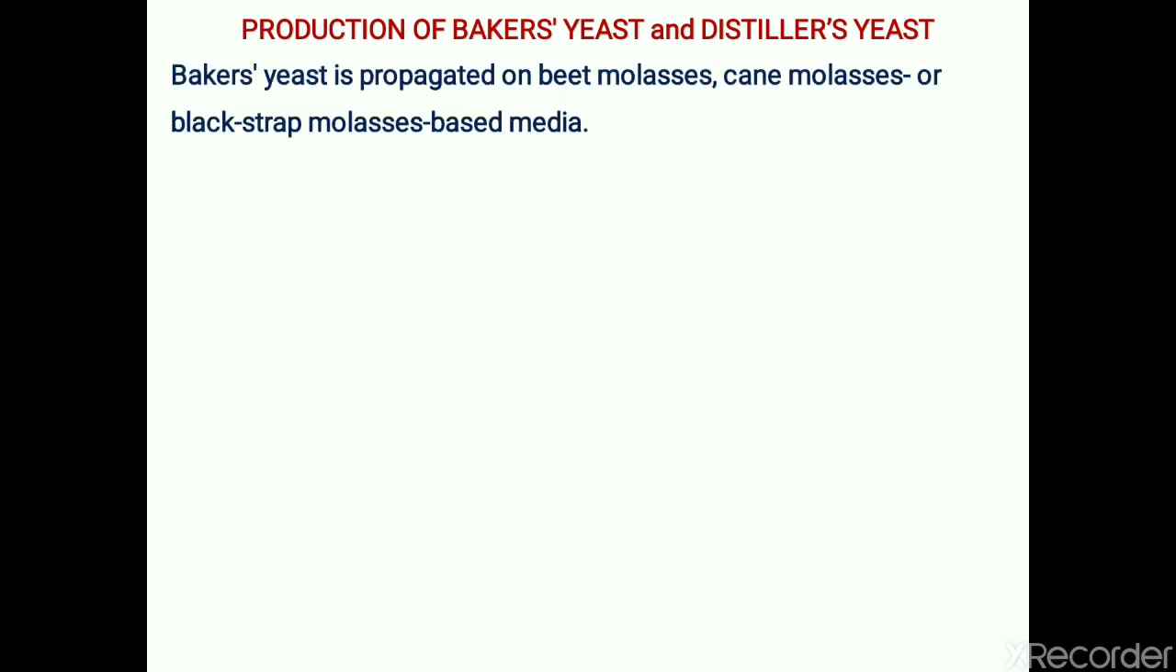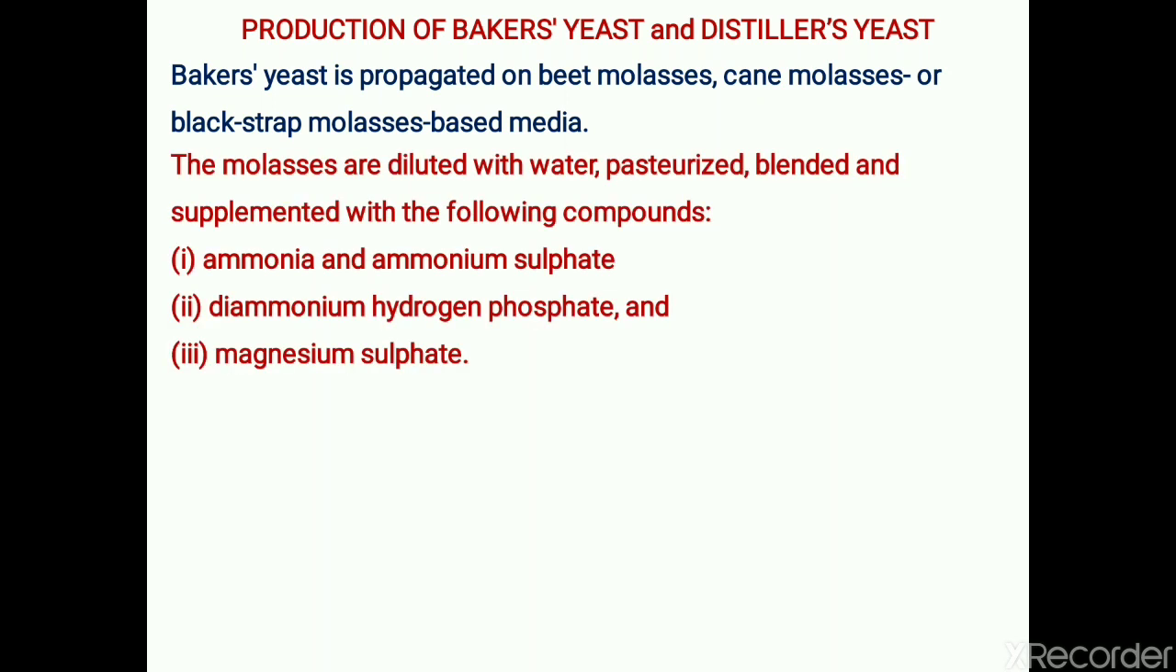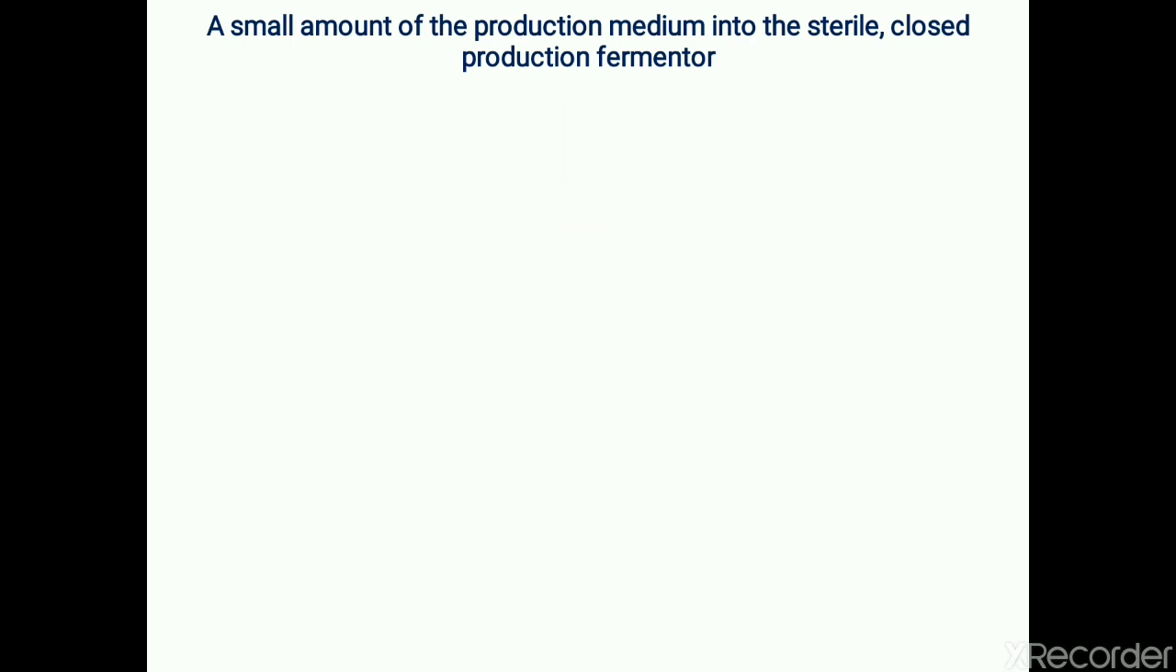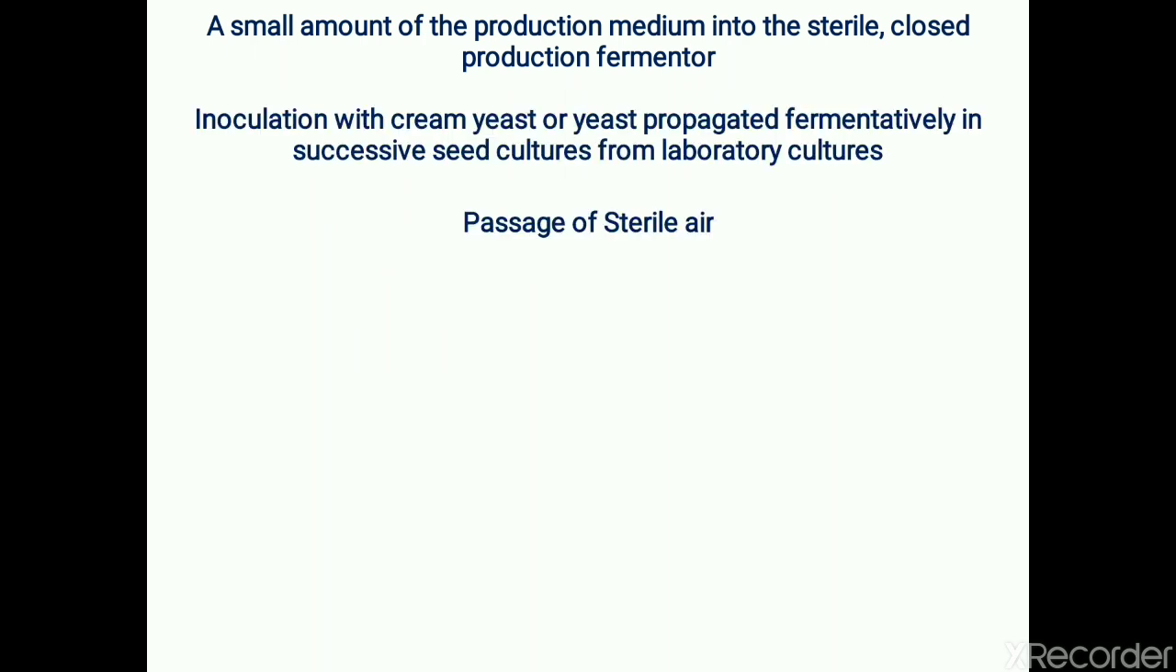Baker's yeast is propagated on a beet molasses, cane molasses, or blackstrap molasses based medium. The molasses is diluted with water, pasteurized, blended, and supplemented with essential compounds such as a source of nitrogen, ammonia and ammonium sulfate, diammonium hydrogen phosphate, and magnesium sulfate. A small amount of production medium is added into a sterile closed production fermenter.